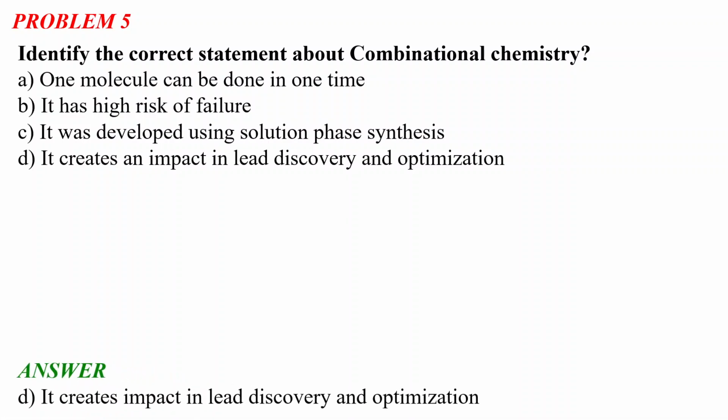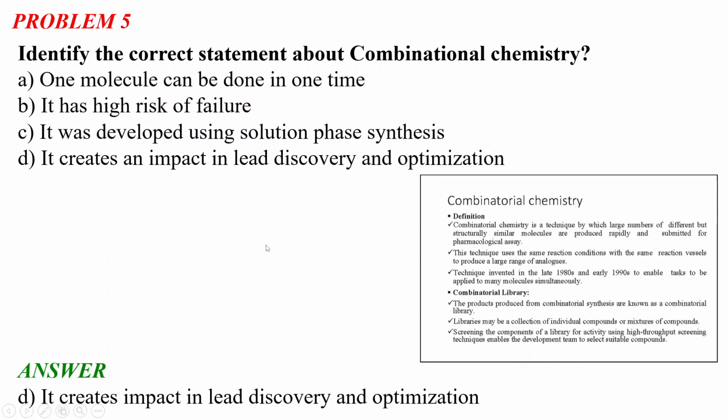So the correct answer is it creates an impact in the lead discovery and optimization. Okay. So actually, this combinatorial chemistry is a technique by which a large number of different but structurally similar molecules are produced rapidly and submitted for pharmacological assay.